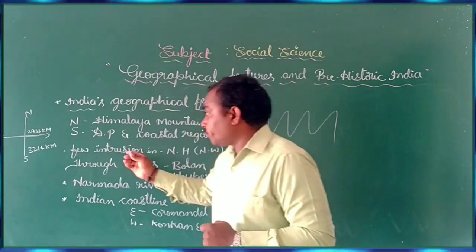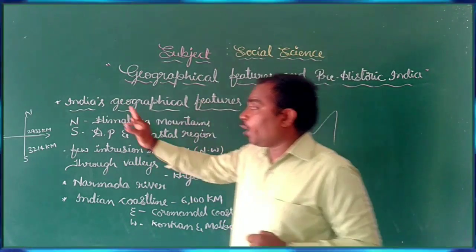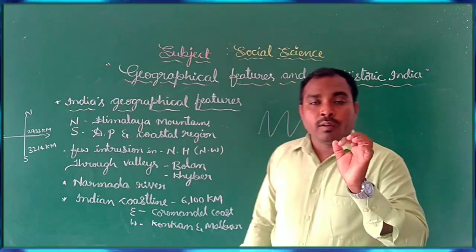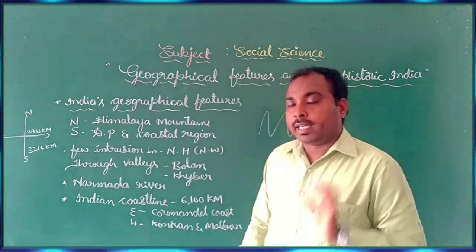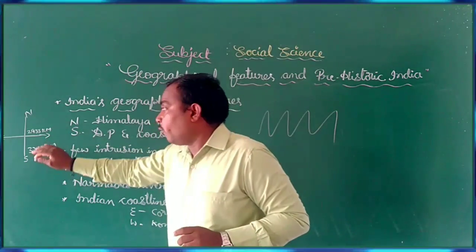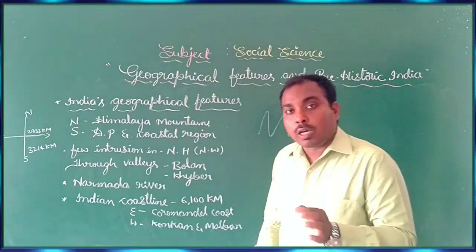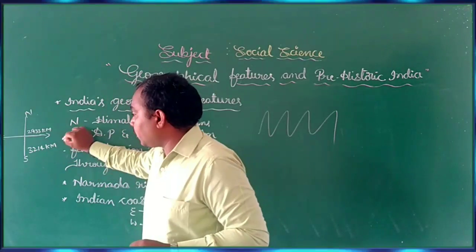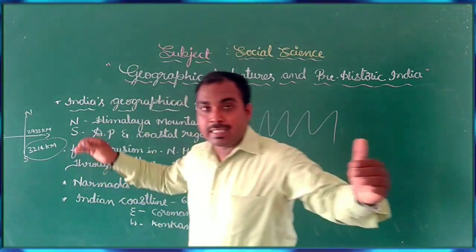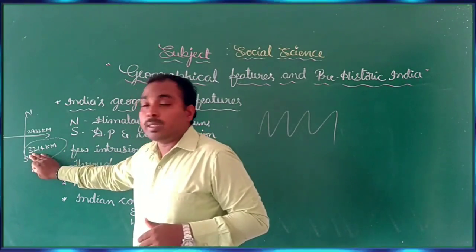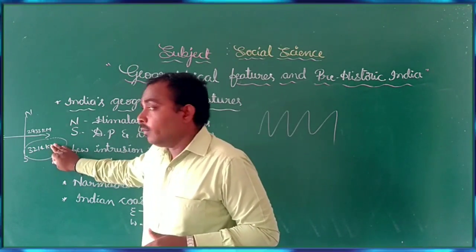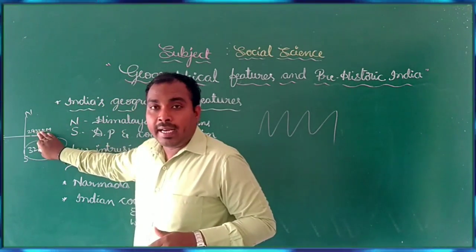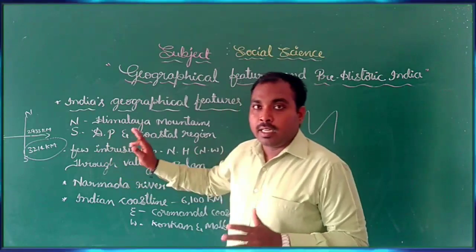And also, if you look at the distance from north to south, it is 3,201 to 3,240 kilometers, and from east to west it is 2,933 kilometers. What is the distance from north to south? 3,240 kilometers, and from east to west there is a distance of 2,933 kilometers.